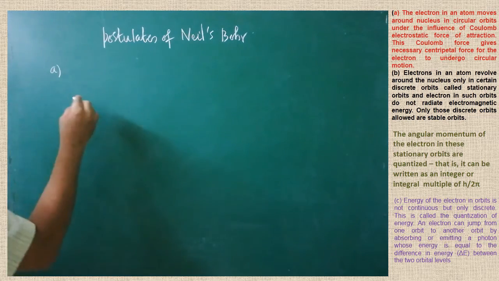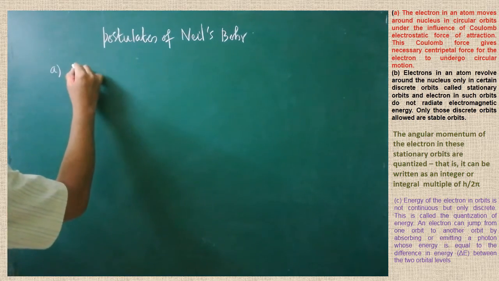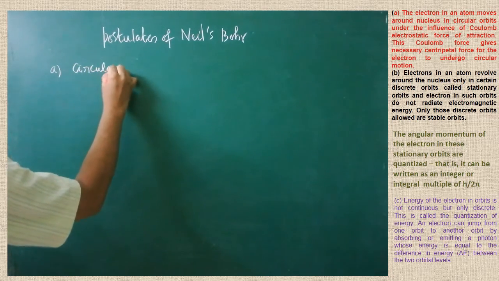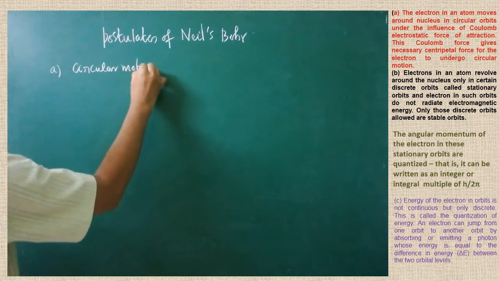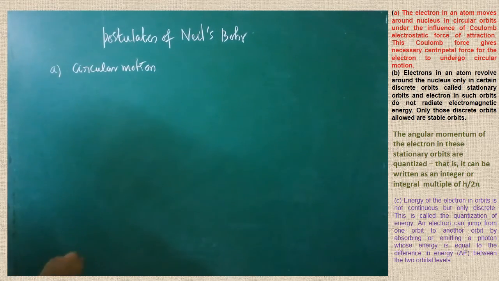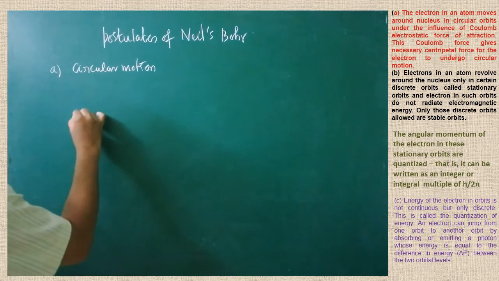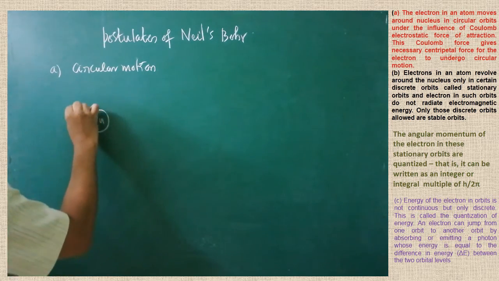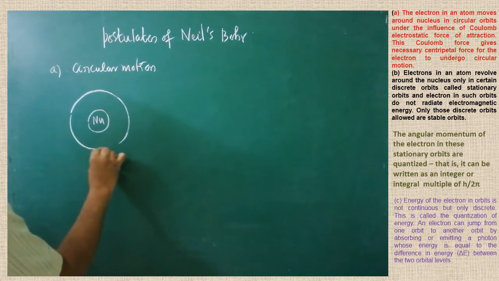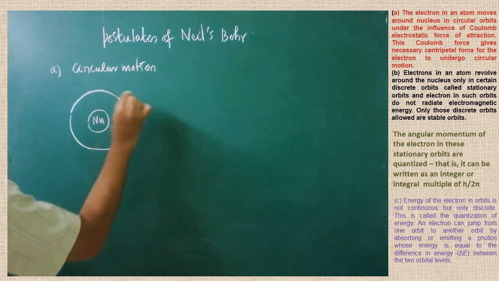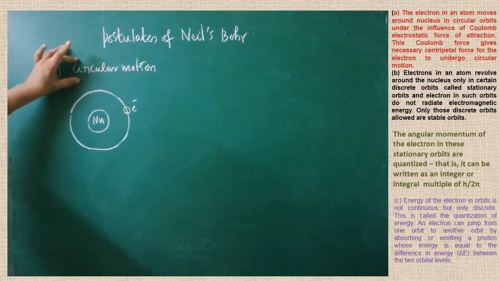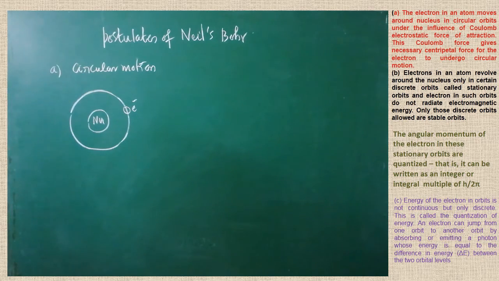Here the first one is that he has introduced the orbits, circular orbits in the case of atoms. Are you clear? He said that the electrons are revolving in circular orbits around the nucleus. Let us imagine this is the nucleus. The electrons are revolving around the nucleus in circular orbits. The circular orbits were introduced in an appropriate manner by Niels Bohr.